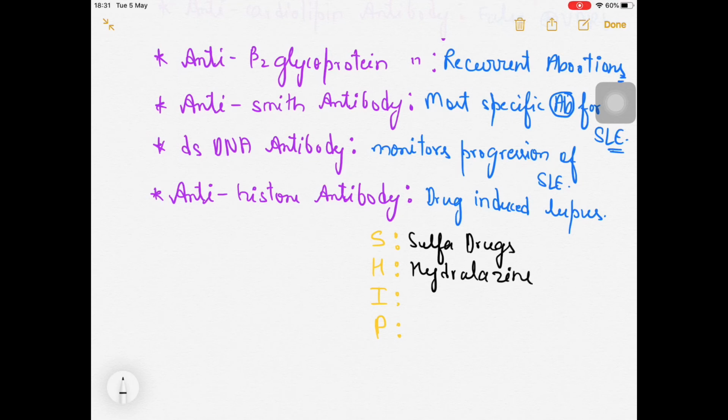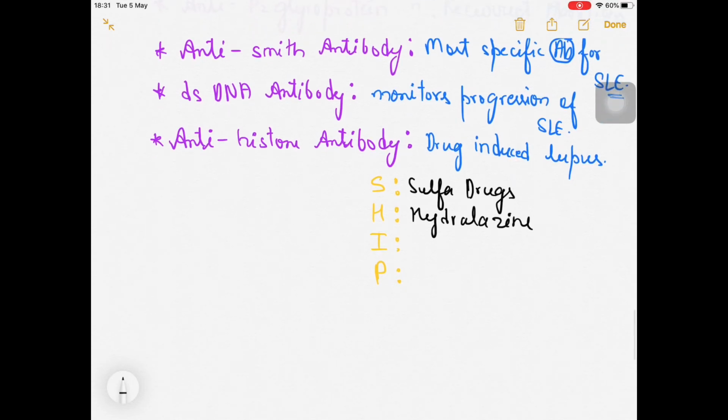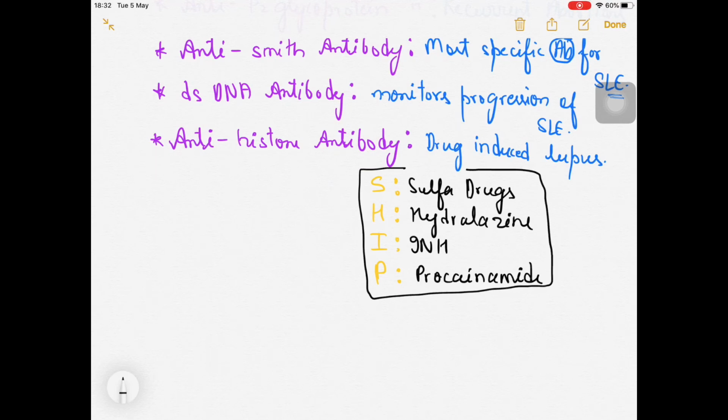Okay, hydralazine, that can be an arterial dilator or venodilator, that can be included in the antihypertensive category. I for isoniazid, that is an antitubercular agent, right, antituberculosis. And P for procainamide, that is an antiarrhythmic agent, right. So these four you can remember, which can alleviate the symptoms of SLE.